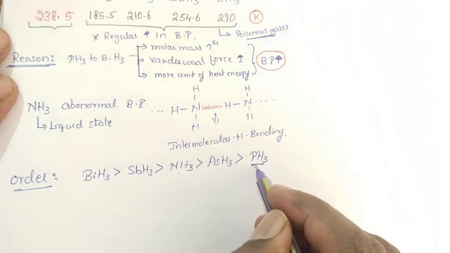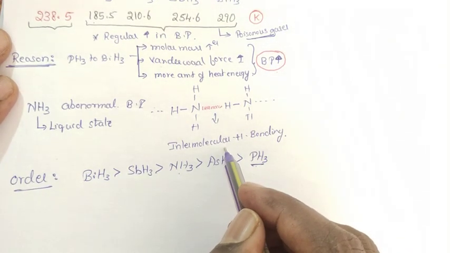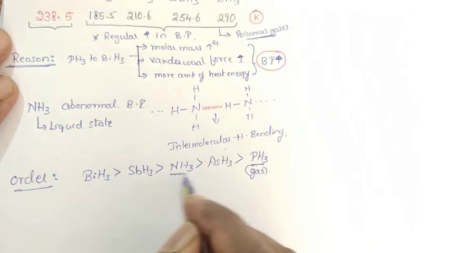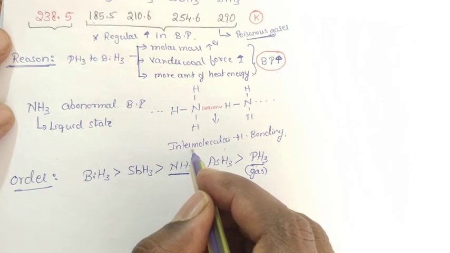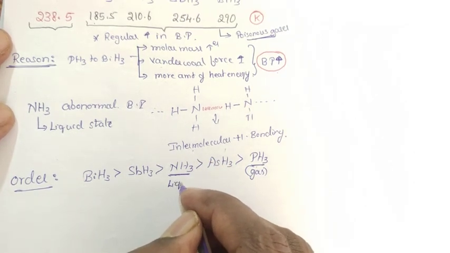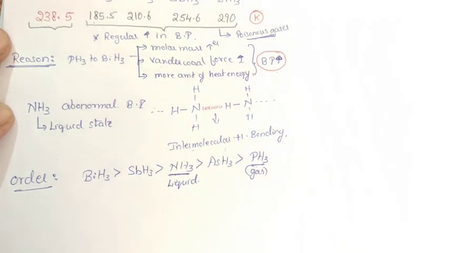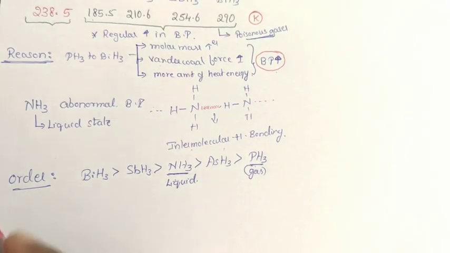Reason is, phosphine does not get involved in the formation of intermolecular hydrogen bonding, hence it exists in gaseous state. Whereas ammonia has an ability to form intermolecular hydrogen bonding, hence it exists in liquid state. Due to this, boiling point of ammonia is greater than boiling point of phosphine.